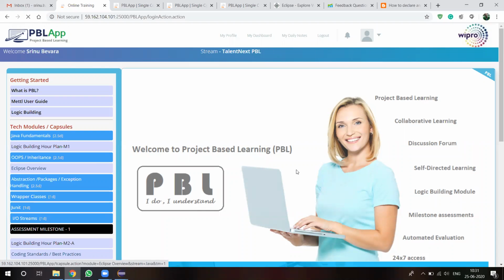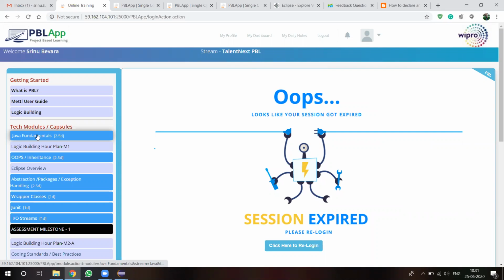Which browser are you using? The Wipro website maintains 120 or 150 seconds. If you are idle, your session will automatically expire and we have to log in again. I think they only allow 120 or 150 seconds of idle time. After that, they will ask you to log in again.